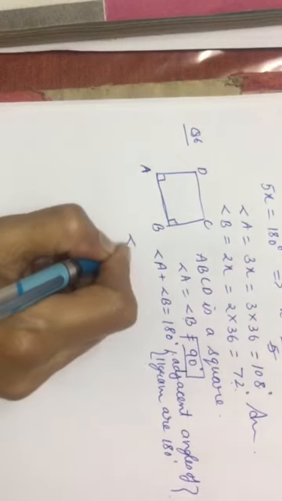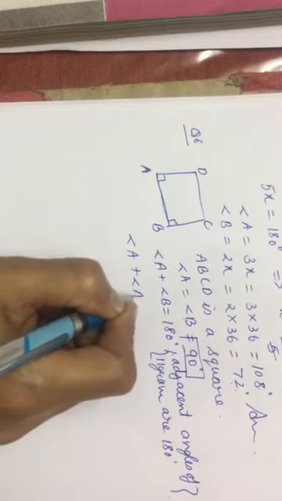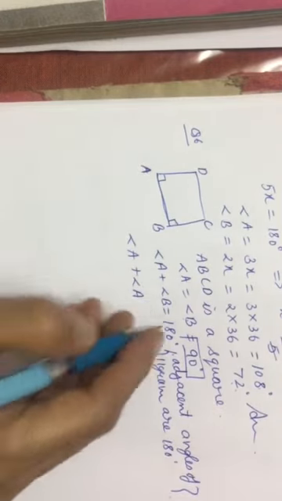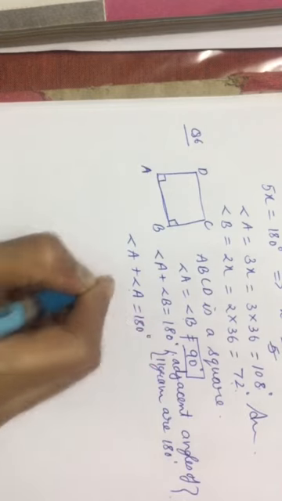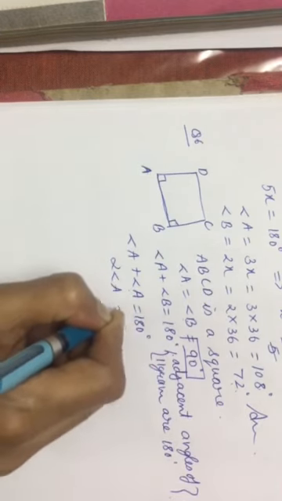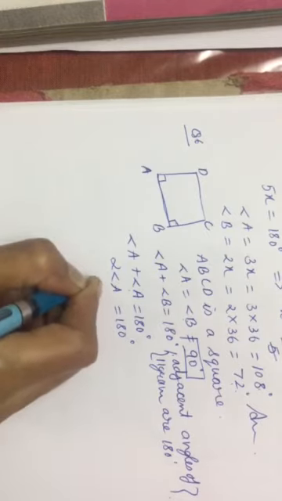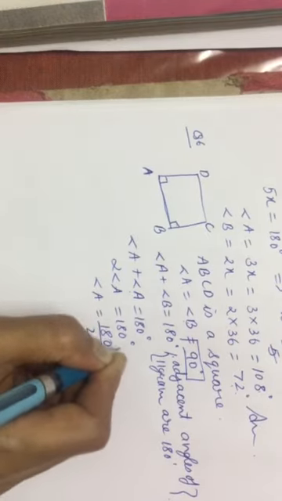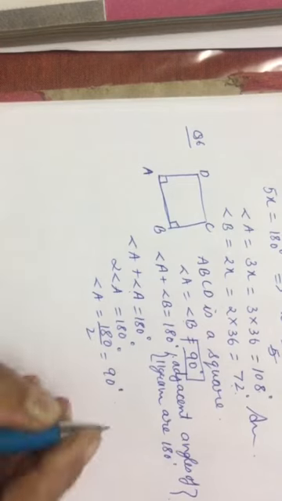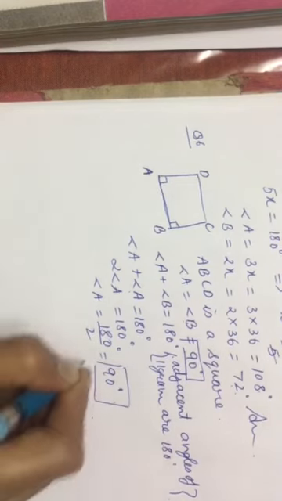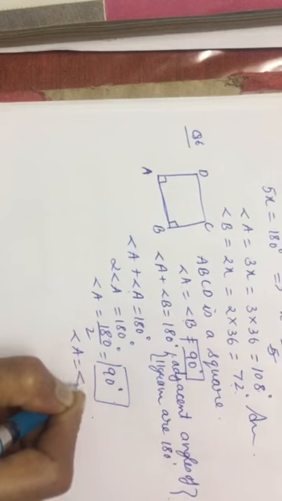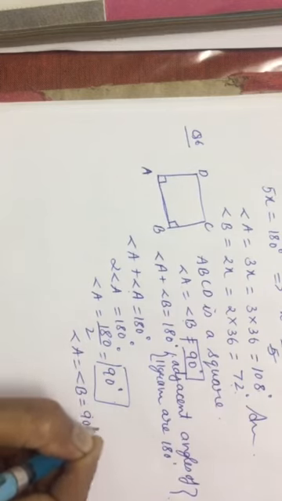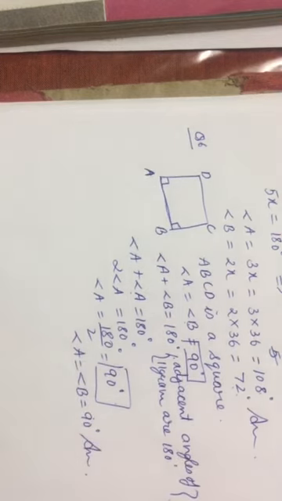So just substitute: angle A plus angle A, that is, twice angle A equals 180 degrees, which implies angle A equals 180 divided by 2, that is 90 degrees. What is the measure of each angle? Angle A equals angle B equals 90 degrees. Is that clear? This is the condition.